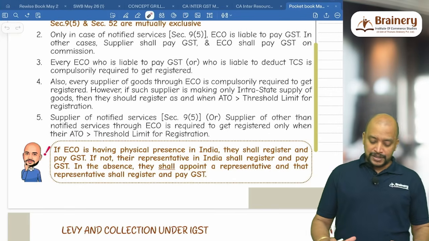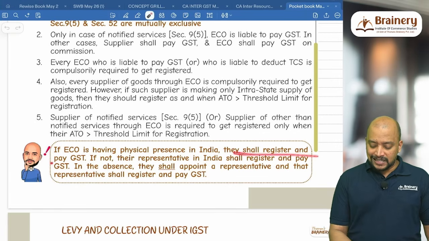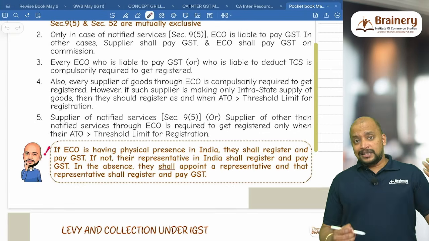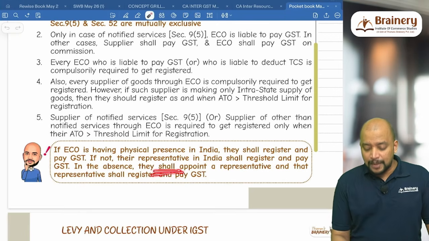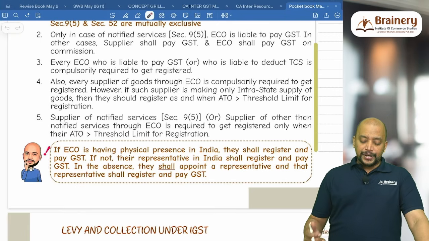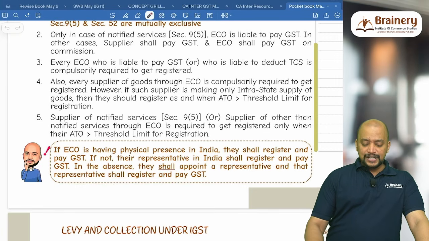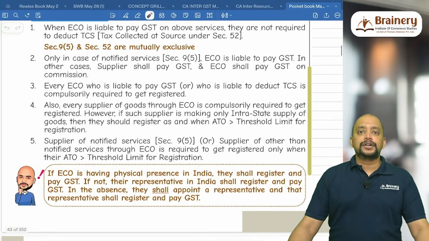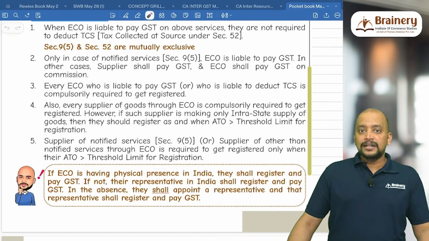That is with respect to this. If e-commerce operator has physical presence in India, they shall register and pay. If they don't have, then their representative. If they don't have a representative also, they shall appoint. It is mandatory that they will appoint a representative, and that representative shall register and pay GST. So these are the points we have with respect to levy and collection under CGST or charge under CGST. Thank you.